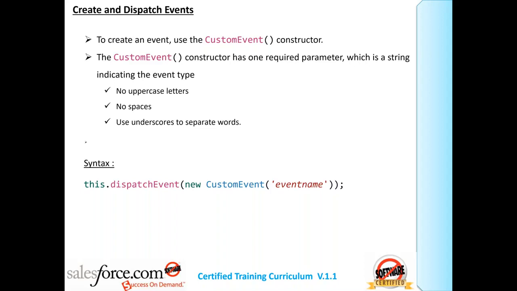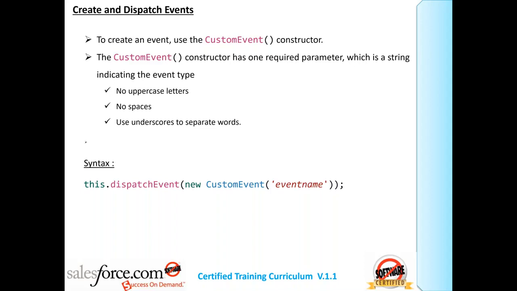Custom event constructor. To create an event, we use the custom event constructor. Custom event constructor has one parameter. It requires one parameter. It will take only one parameter.